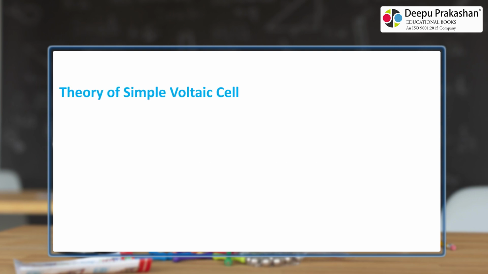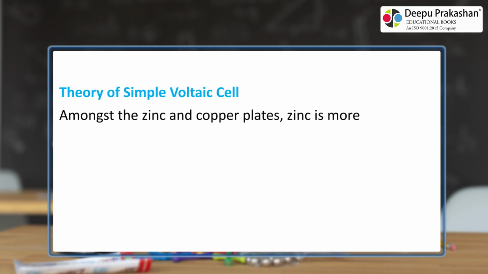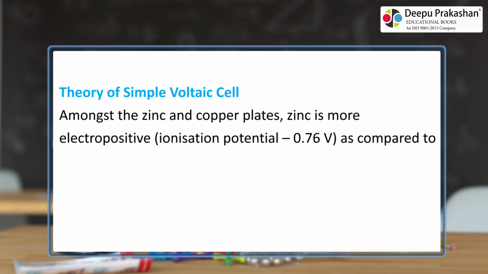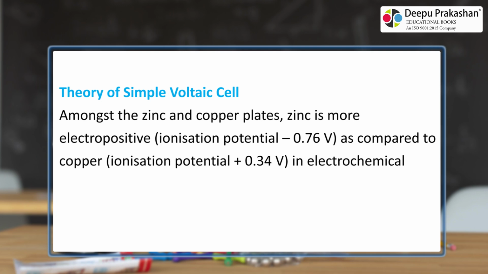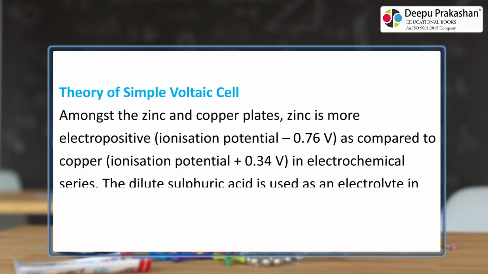Theory of simple voltaic cell. Amongst the zinc and copper plates, zinc is more electropositive, ionization potential 0.76 V, as compared to copper, ionization potential plus 0.34 V, in electrochemical series. The dilute sulfuric acid is used as an electrolyte in the ionized state.